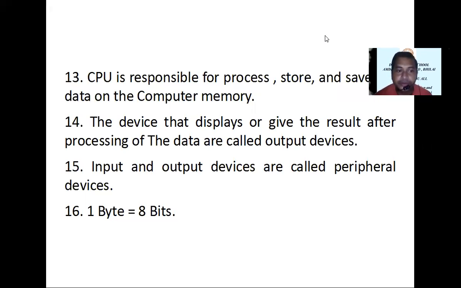And point number 16. 1 byte equals 8 bits.